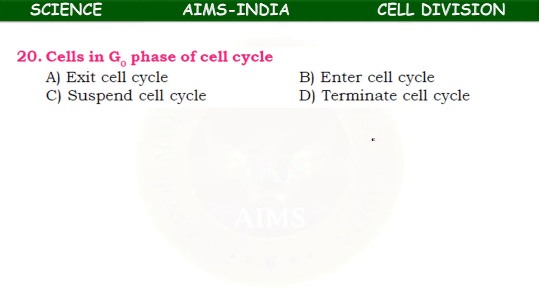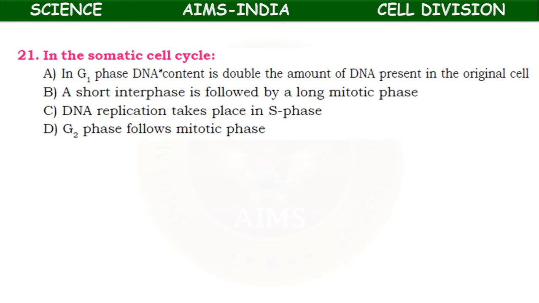Next, the cells in G0 phase of the cell cycle: exit the cell cycle, enter the cell cycle, suspend the cell cycle, or terminate the cell cycle? So here they exit the cell cycle. The G0 phase is commonly seen in mature RBCs and neurons. In yesterday's class we came across this.